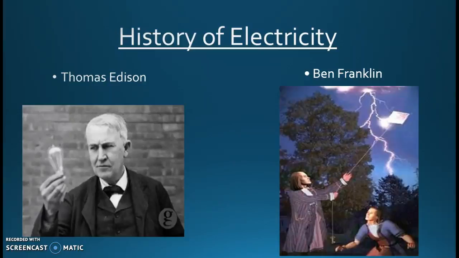Stephen Gray discovered conductors and insulators. A conductor allows electricity to flow, while an insulator has resistance to prevent the flow of electricity. Examples of a good conductor are copper, aluminum, and silver, and good examples of an insulator are air, glass, plastic, or wood.